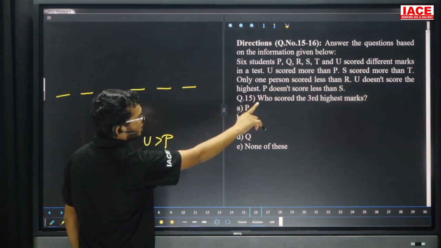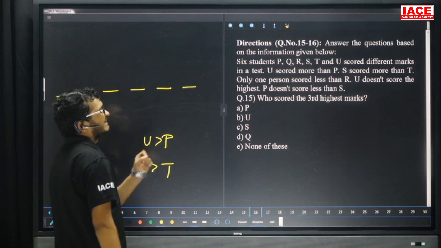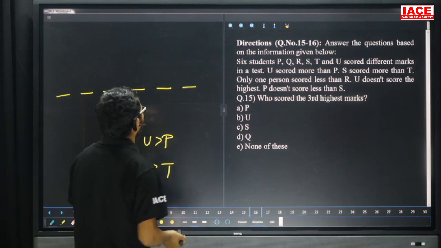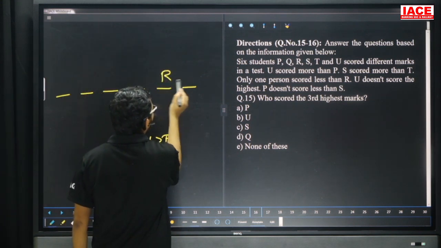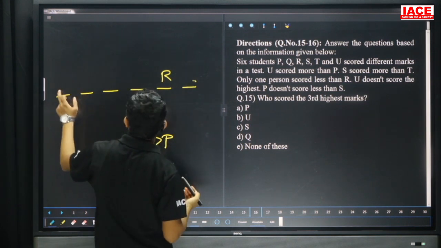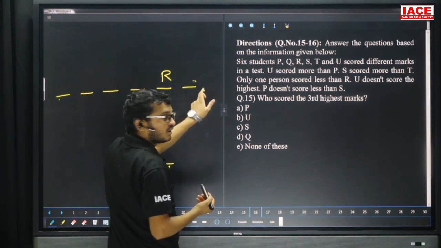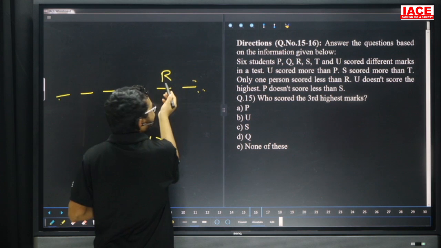Only one person scored less than R. Only one person scored less than R, and friends, again, less than R only one person scored. This one is the highest scorer. This one is the least scorer. Only one person scored less than R.